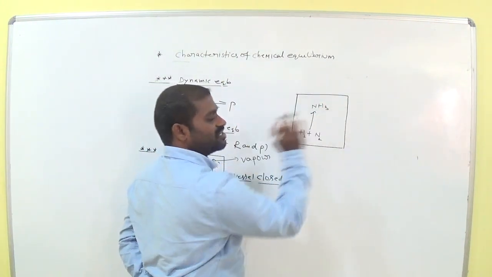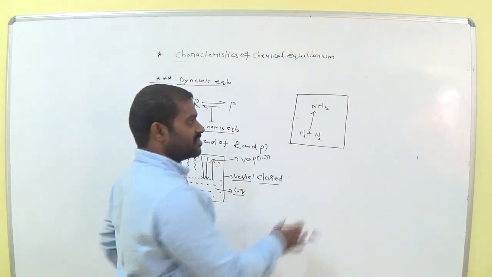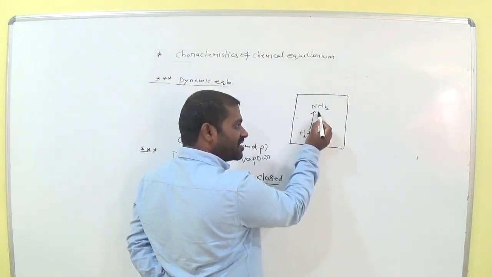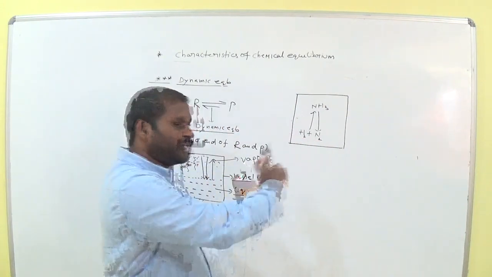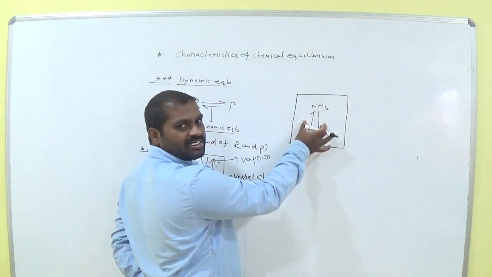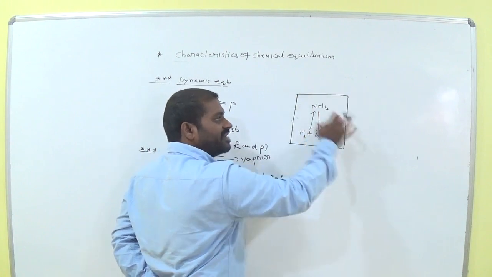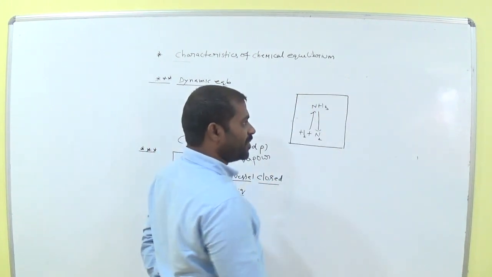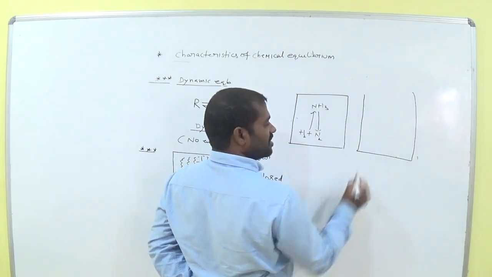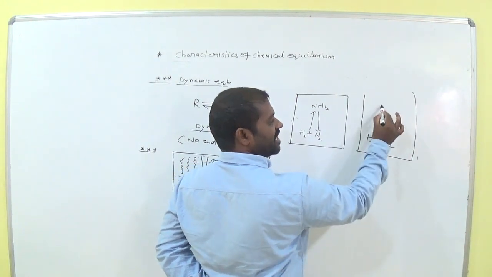Now the vessel is closed. There is no chance for this ammonia to escape. So here it is in the vapor form. Again, this vapor is converted to H2 and N2. That means equilibrium exists. So when is it possible? When we take the reaction in a closed vessel. Suppose you take the same reaction in an open vessel: H2 plus N2 gives rise to NH3.